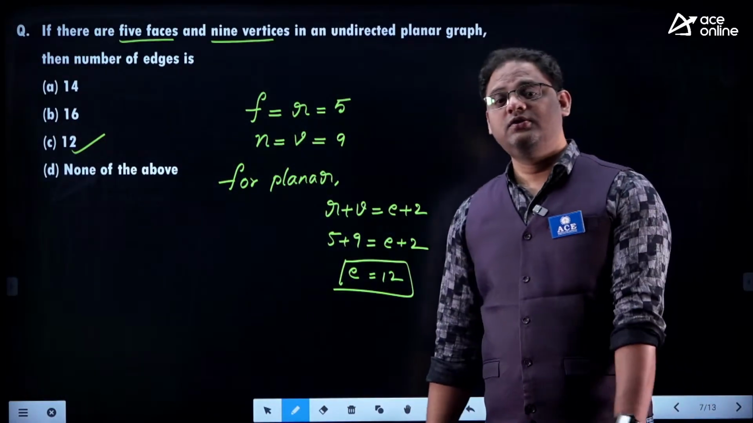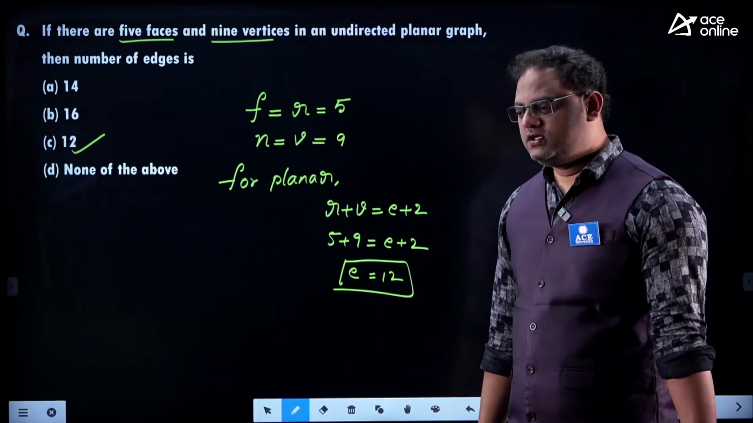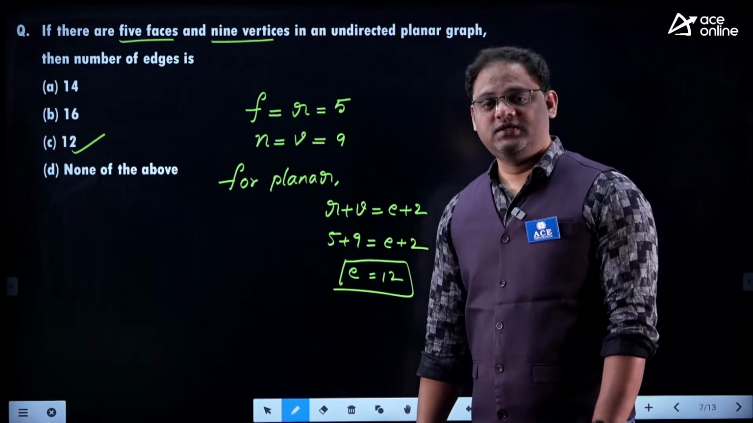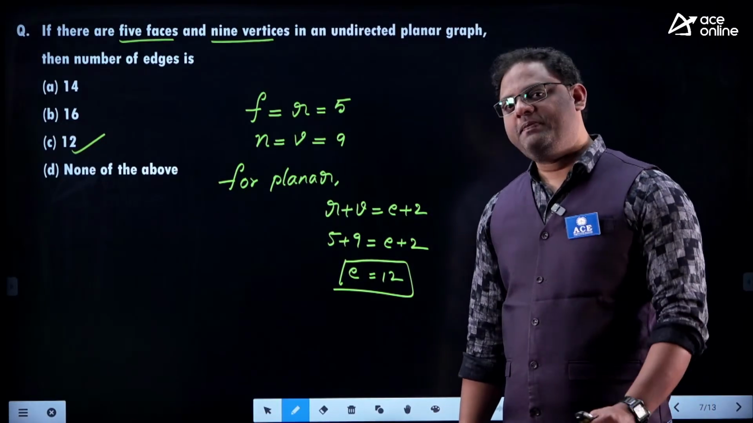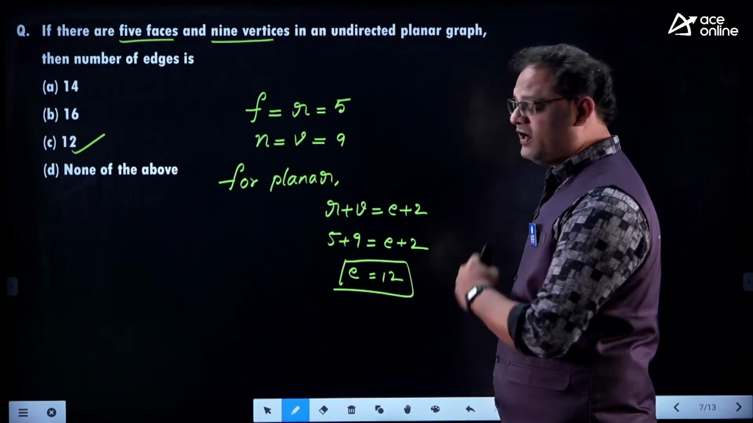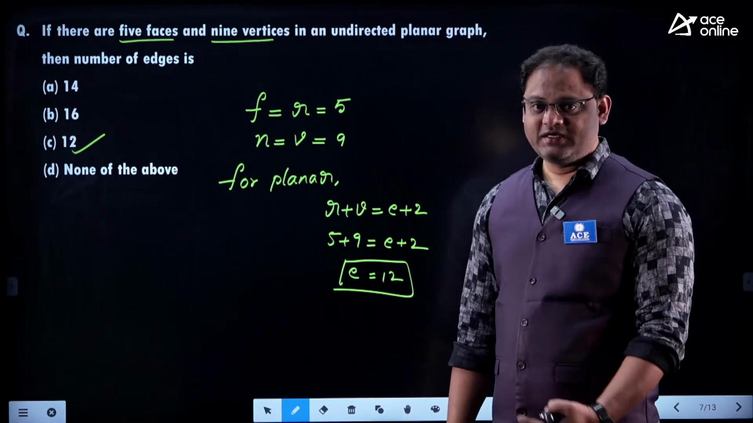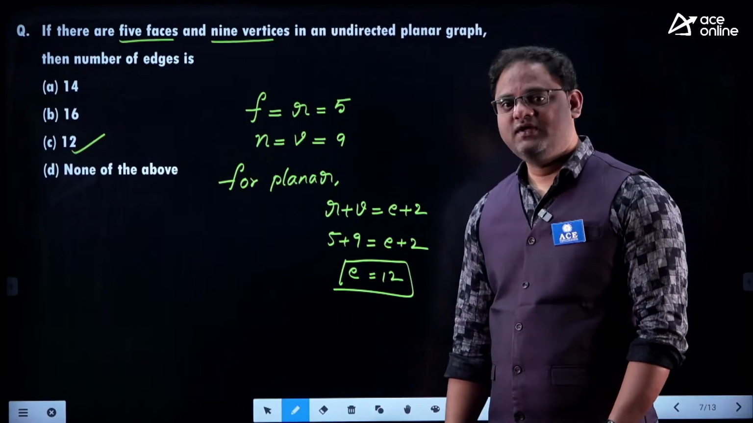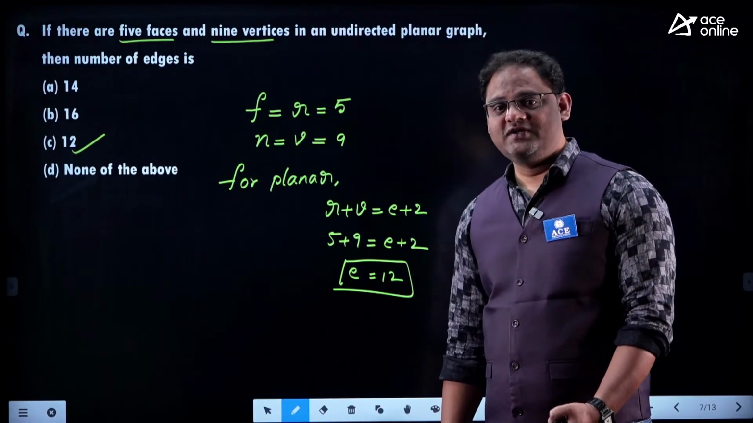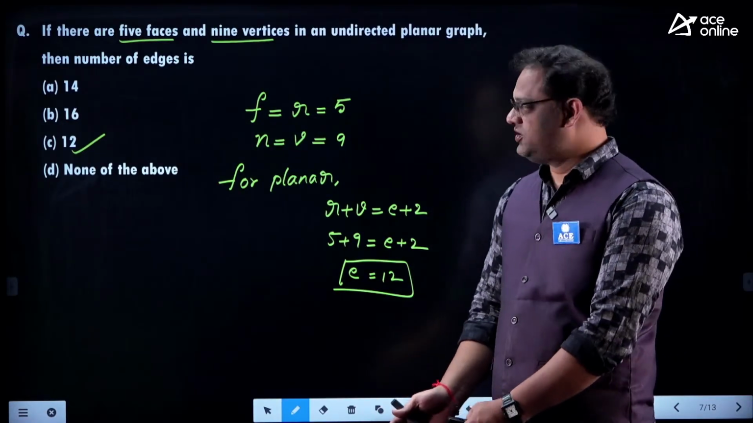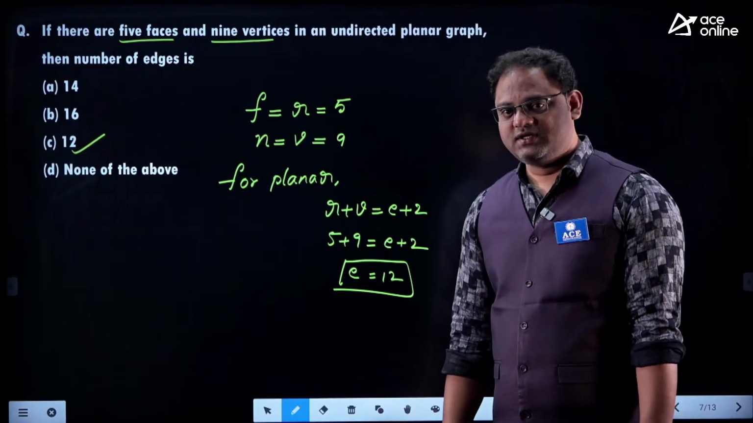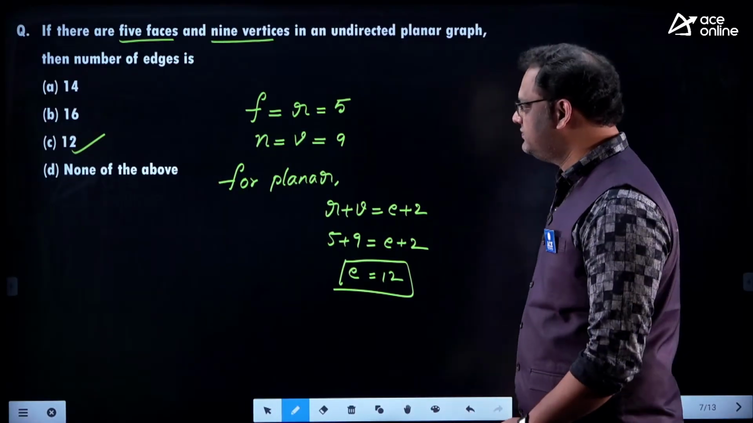And here you should notice that whatever formulas are applicable for a simple graph, you can apply all simple graph formulas to the planar graph. But don't apply planar graph formulas to the simple graph. Now you can say a planar graph is just like one classification in simple graph, isn't it? Fine.